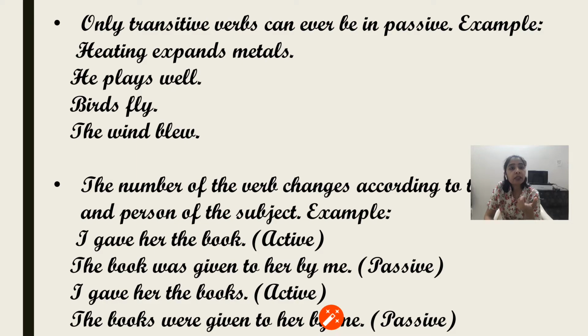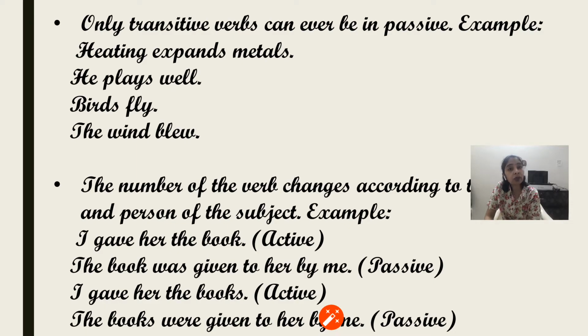So only transitive verbs, meaning verbs which have an object to make complete sense, can be changed into passive. Here we have given some examples of intransitive verbs which cannot be changed into passive. Example, heating expands metals. It is intransitive, so it cannot be changed into passive. Similarly, he plays well, birds fly, the wind blew. These are all intransitive, they cannot be changed into passive.